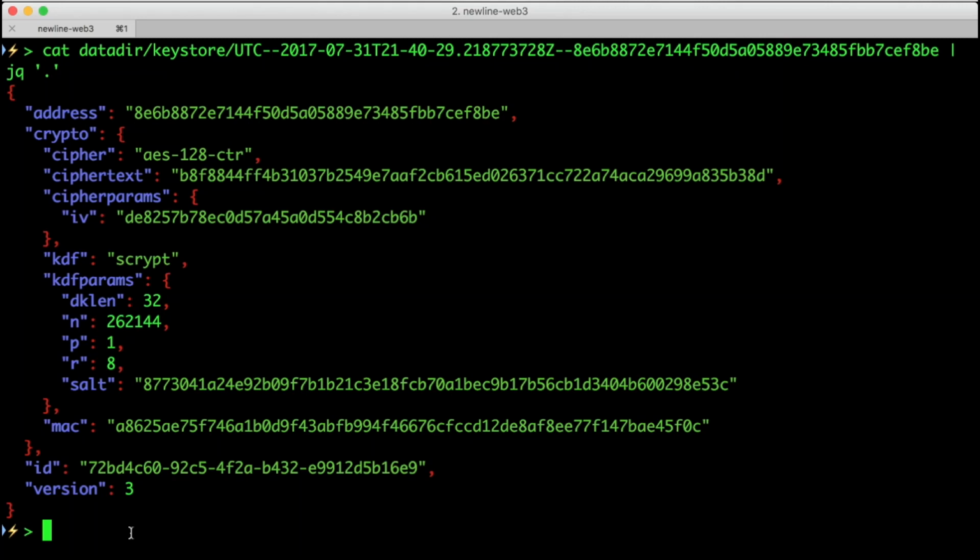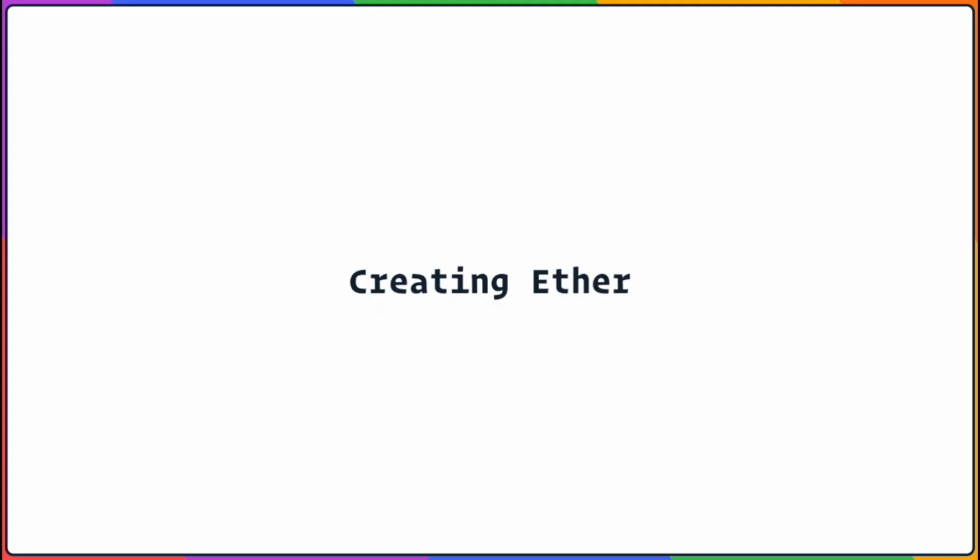You don't ask for permission from a central server to generate an SSH key. You generate it from randomness and an algorithm on your computer. So you can generate as many addresses as you need. Just make sure that you securely back up your private keys. Now that we have an account, let's play with it.